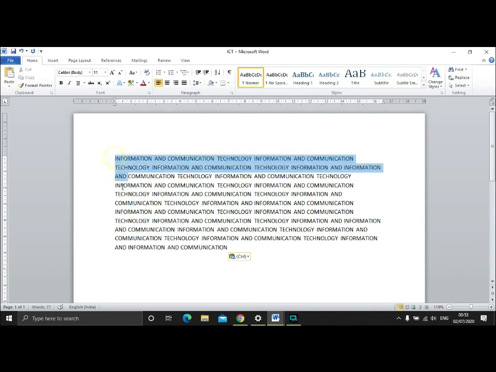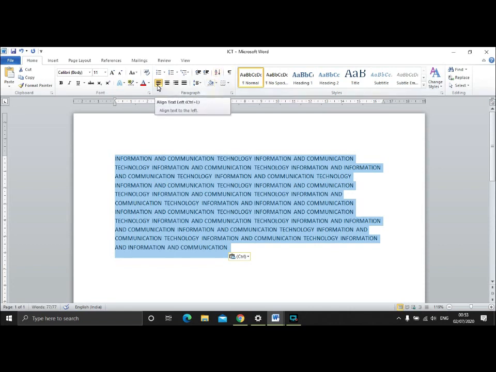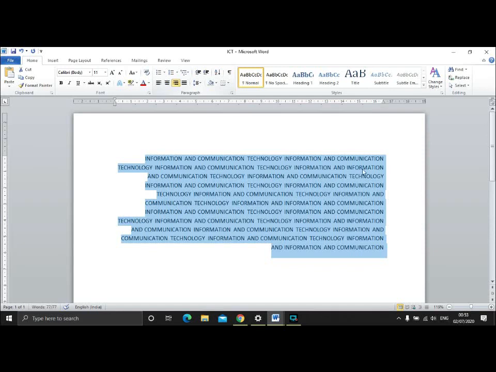So for alignment, first I need to select the document, select using mouse. Here in home tab we have paragraph group, and in paragraph group we have alignment options here. So this is left align, this is right align, this is center, and this last one is justified. By default this left align is selected. If you want the document as right align, you click on it, document will be aligned right. You can see it came from here.